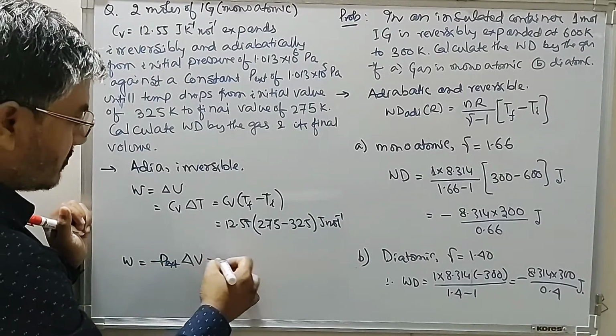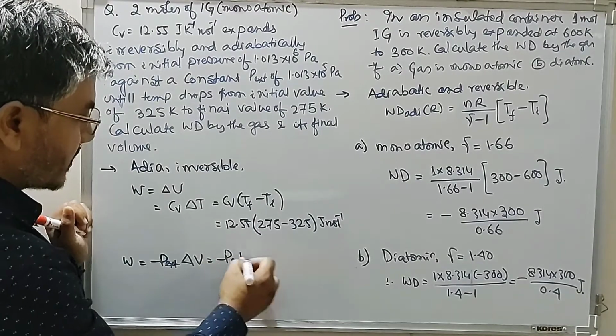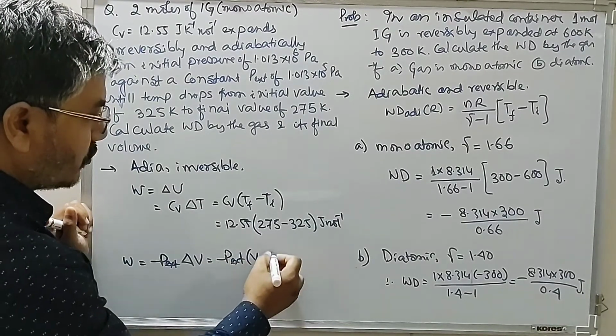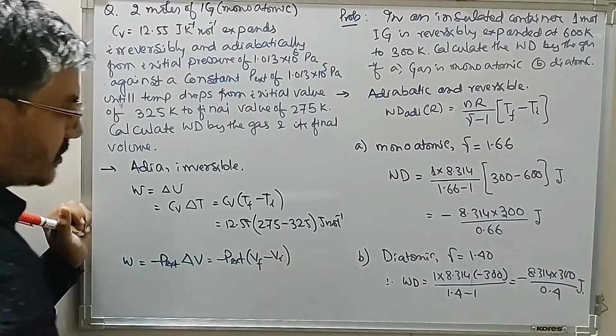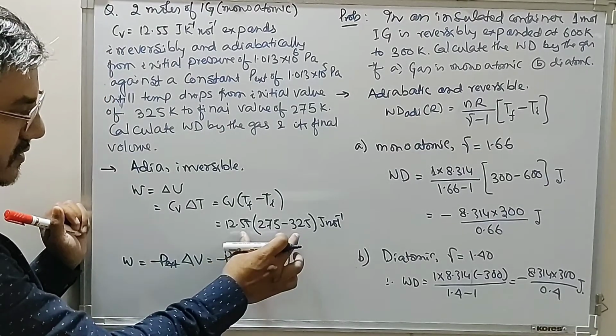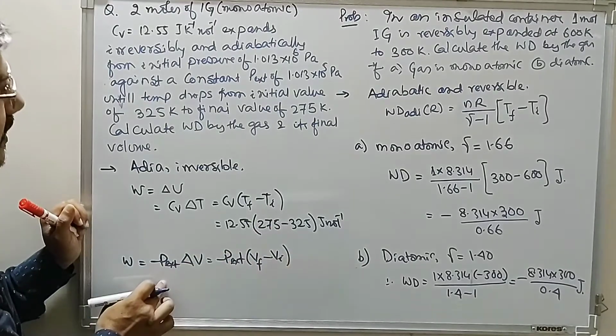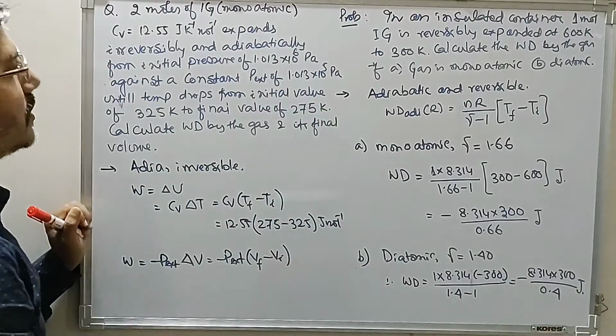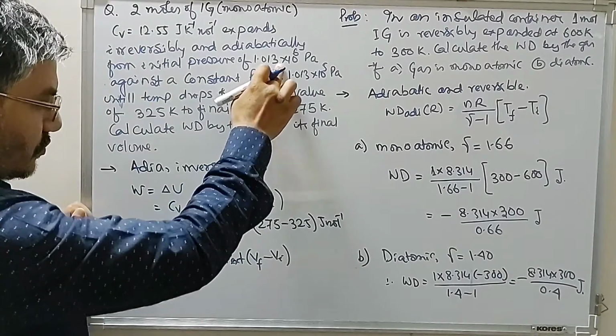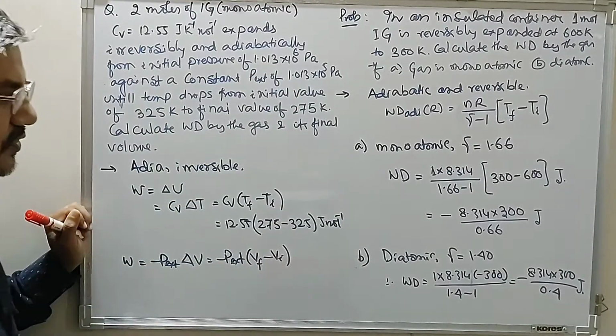So this is minus P external times final volume minus initial volume. We have this work done, we have this external pressure, initial pressure is given to you. We have to find the final volume.